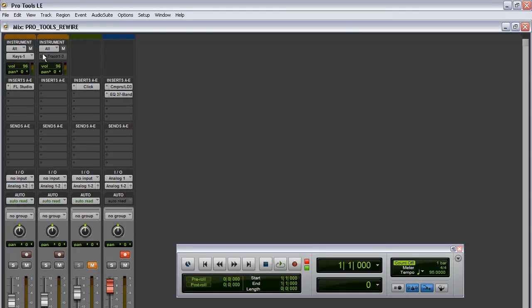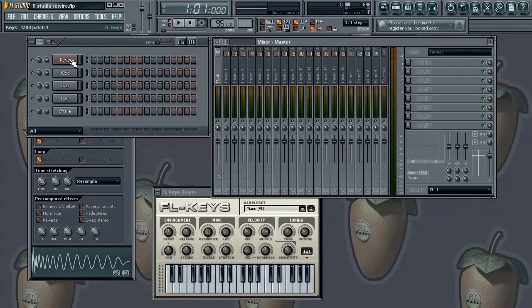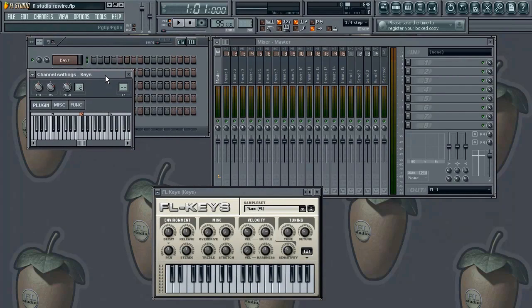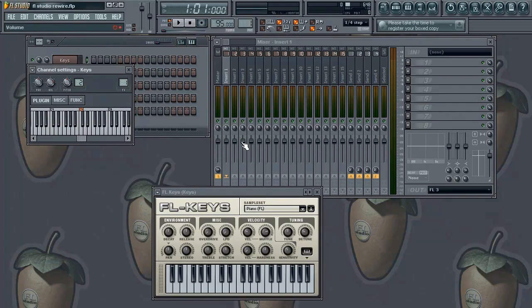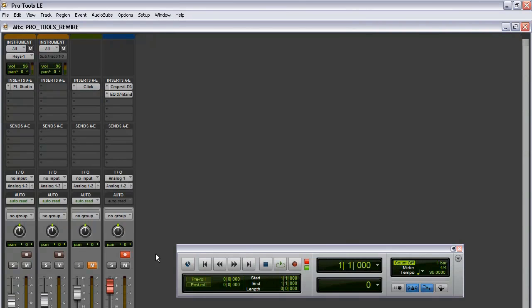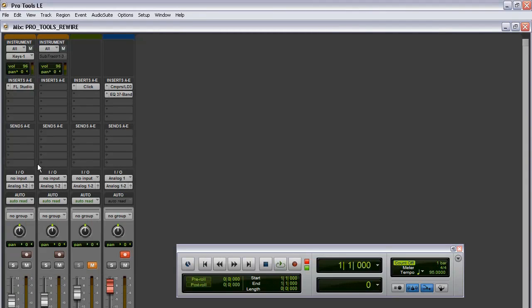Now you're going to see that drop down box right there. If you left click right down here, it's going to show you all of FL Studio's channels. It's going to show you what's loaded up on FL Studio, and we loaded up the keys on channel 1. So just go back to there and you'll see what I'm talking about. Keys right here, boom, it's on channel 1. Let's just make sure, boom, keys, channel 1. Then let's go back to Pro Tools, back up here, keys, channel 1. So you want to make sure that's selected, because if that's not selected you're not going to hear anything.